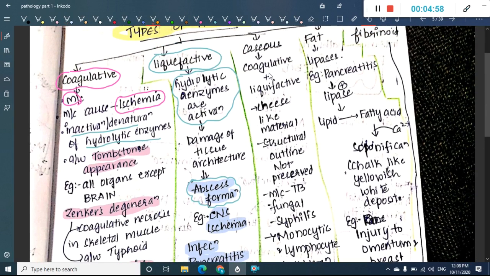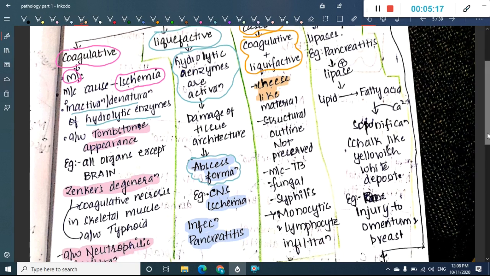Then we have the next type of necrosis, which is caseous necrosis. Caseous necrosis is nothing but the combination of liquefactive and coagulative necrosis together. We call it caseous necrosis. In caseous necrosis, cheese-like material is seen. Here the structural outline is not preserved. It is most commonly seen in tuberculosis, fungal infection and syphilis.